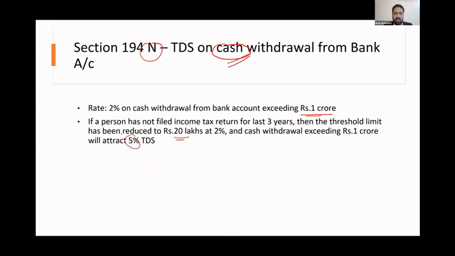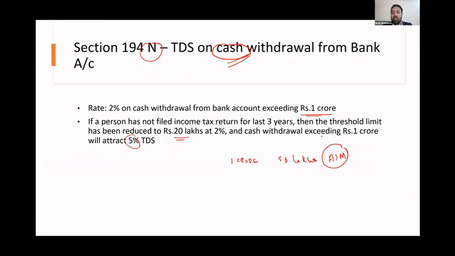So if you're a business person, for understanding this, let's take an example. You withdrew 1 crore 50 lakhs then and there from an ATM. Whether it is possible is another question. Or you walk to a bank, give a payment slip and ask the bank, I need cash, and the bank gave you in cash. Remember, the bank can give in cash. There are no issues, because the bank will definitely ask for your PAN number, etc. So there is a document trail available.